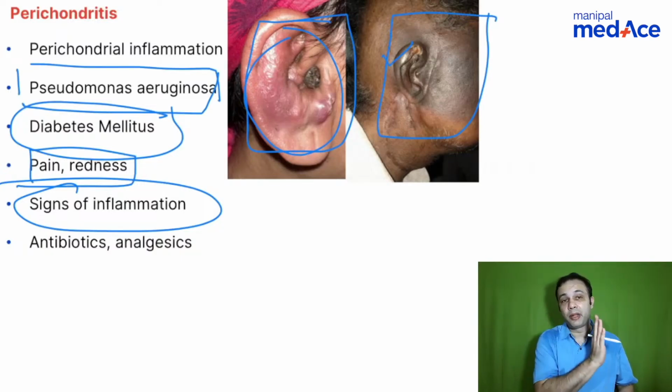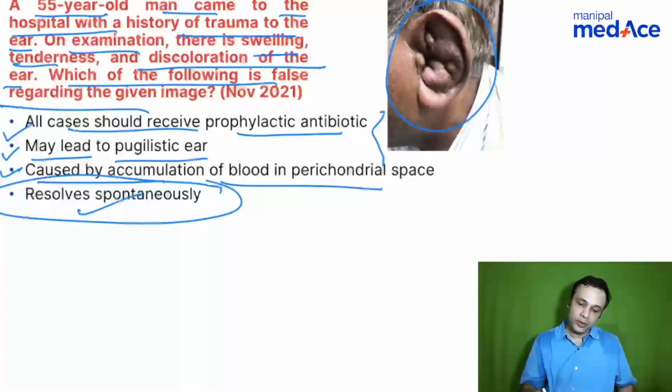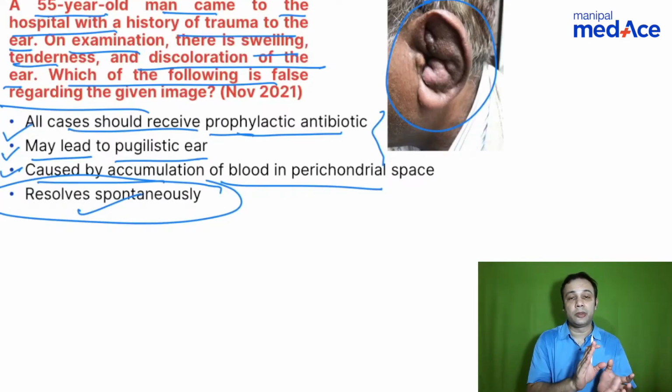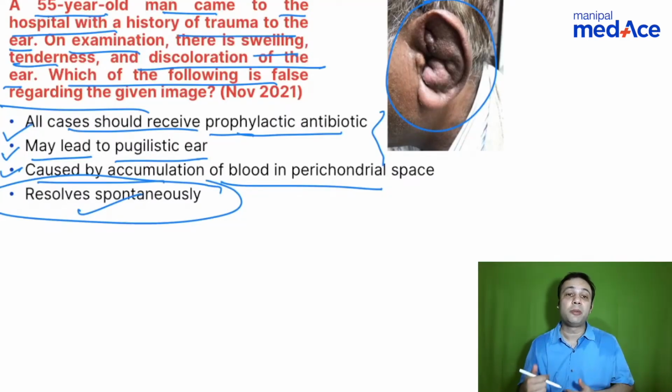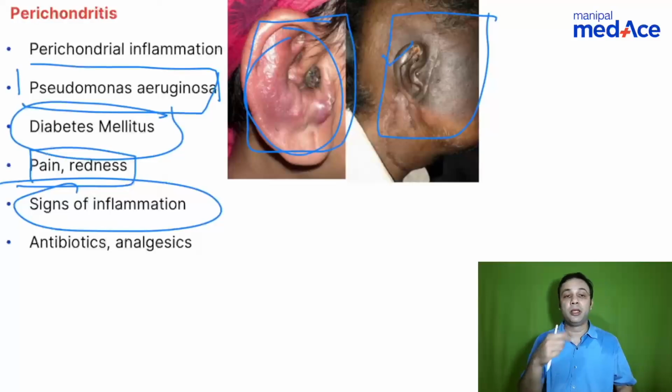You saw that previous MCQ with the 4 options, that all should receive prophylactic antibiotics, right? Now, given a scenario of perichondritis, what are the antibiotics you would prefer? They can give you anti-pseudomonal antibiotic options along with the non-anti-pseudomonal antibiotic options. So you should be able to differentiate between those as well.